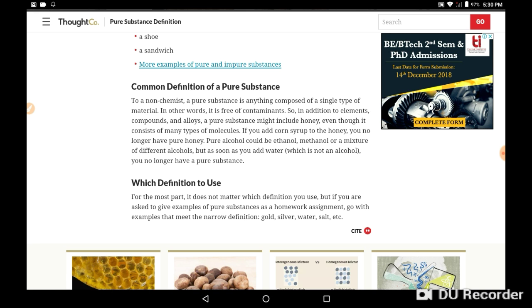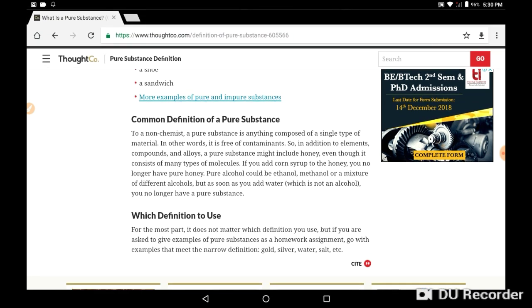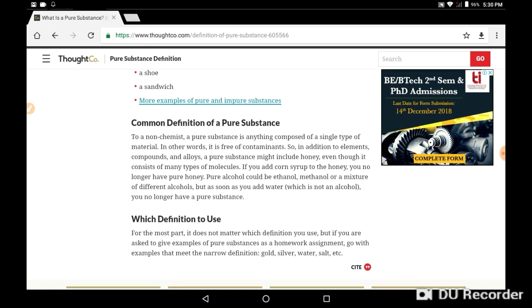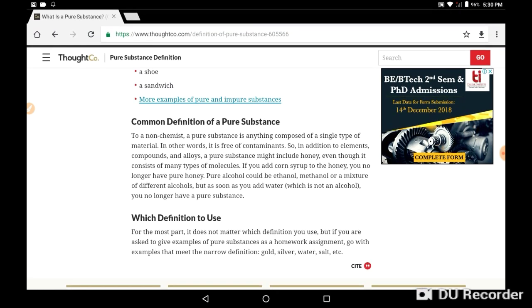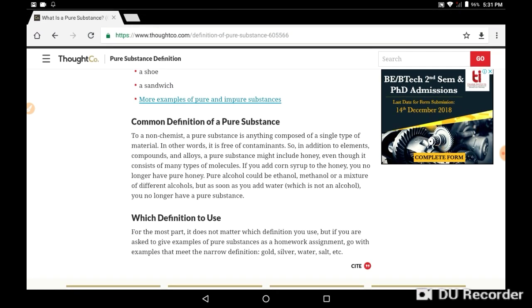Which definition do we use? It does not matter which definition we use, but if you are asked to give examples of pure substances as a homework assignment, go with examples that meet the narrow definition: gold, silver, water, salt, etc.